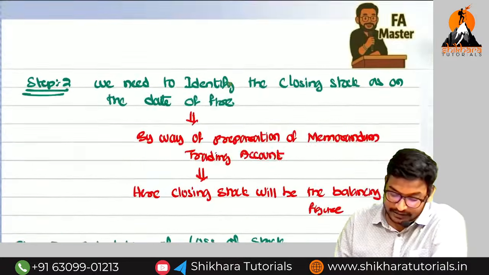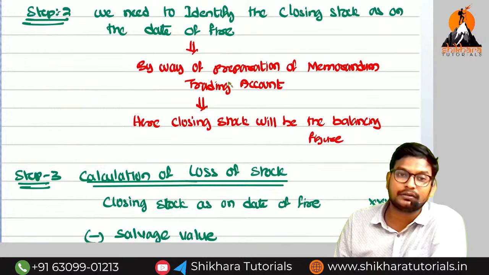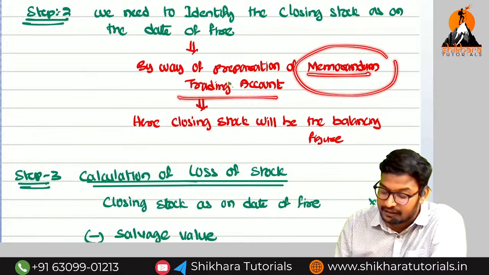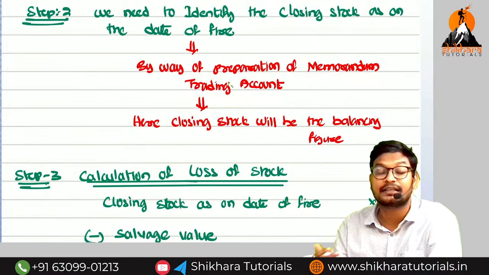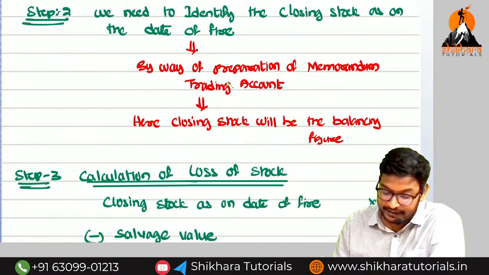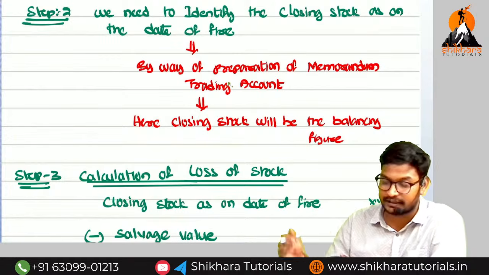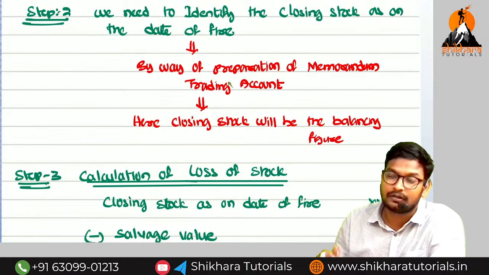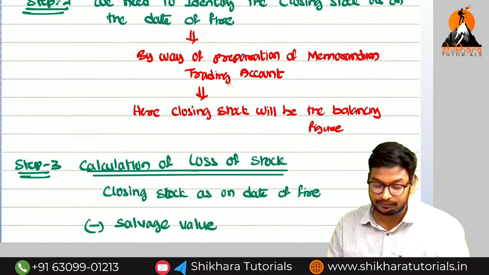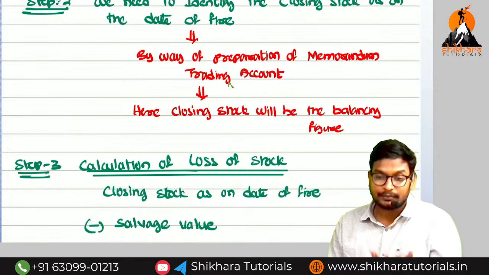What is step number 2? We need to identify the closing stock. How can we identify the closing stock? By preparing a memorandum trading account. Sir, why do we call it a memorandum? It is a rough account. Only for the calculation of closing stock we are creating this particular account, not for accounting purposes, not for giving to government organizations, not for uploading on the MCA portal. It is just rough work. For that reason, we call it a memorandum trading account.